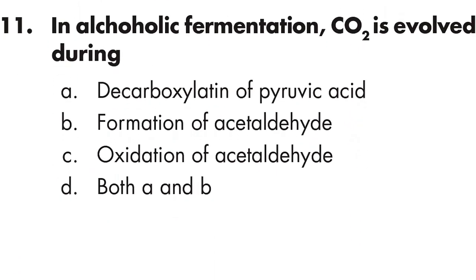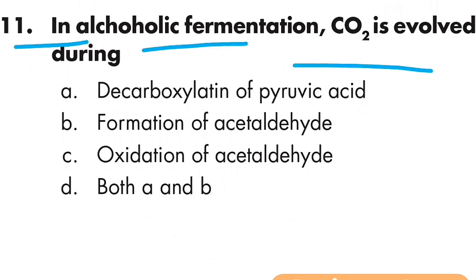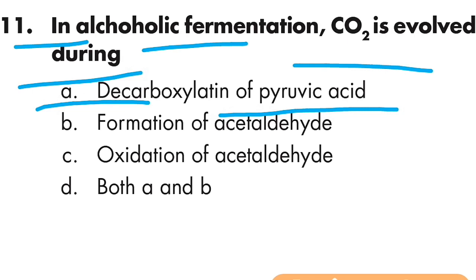Question number 11: in alcoholic fermentation, CO2 is evolved during decarboxylation of pyruvic acid and formation of acetaldehyde.